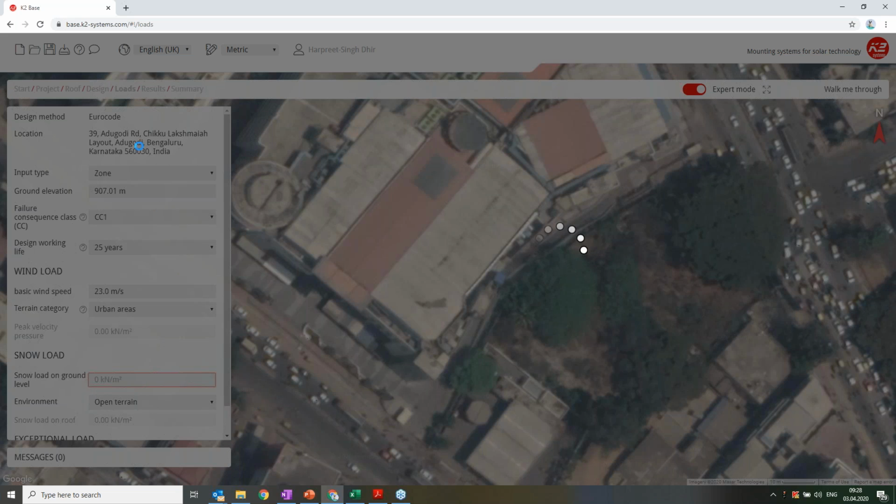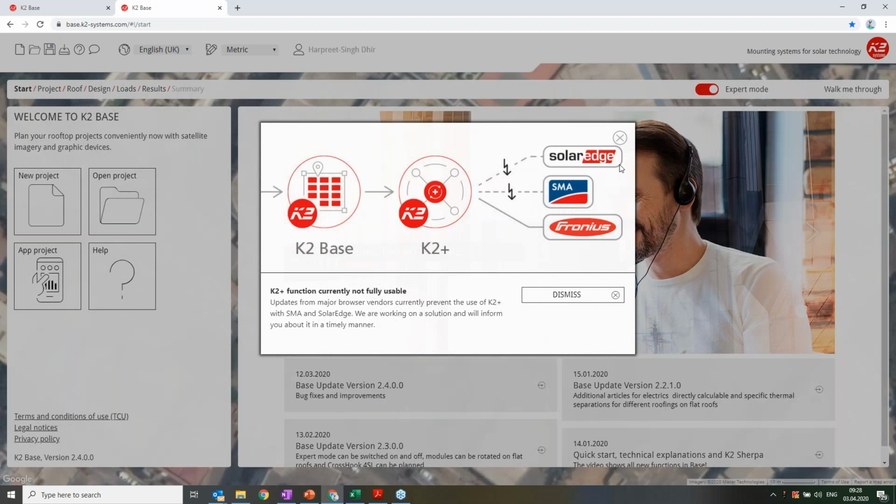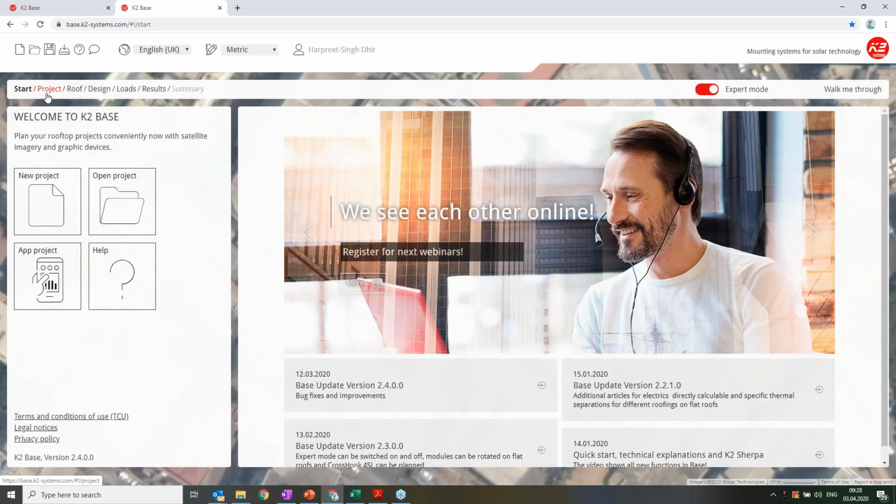Okay, until it finishes, I will click on another project, another app. Okay, still working. I will quickly define one more project here.